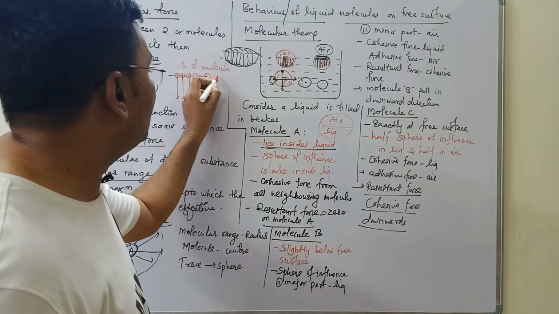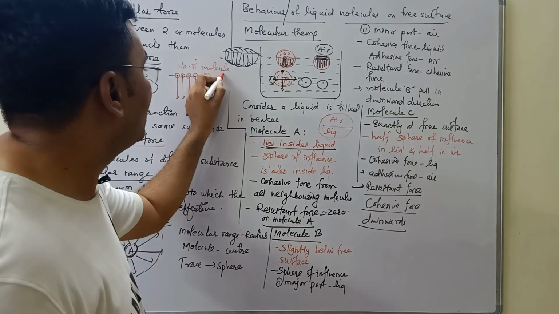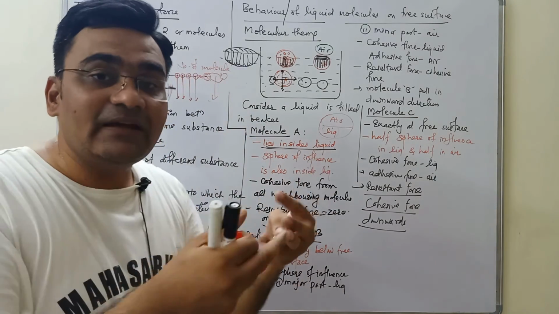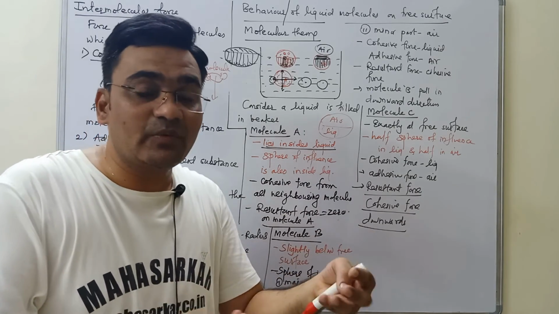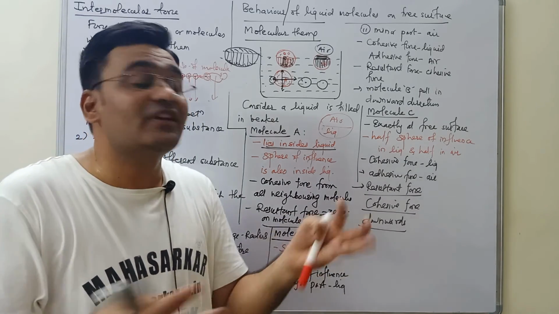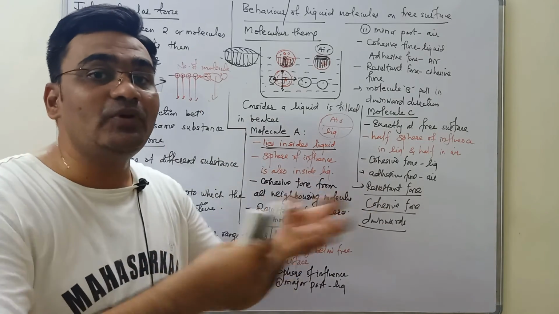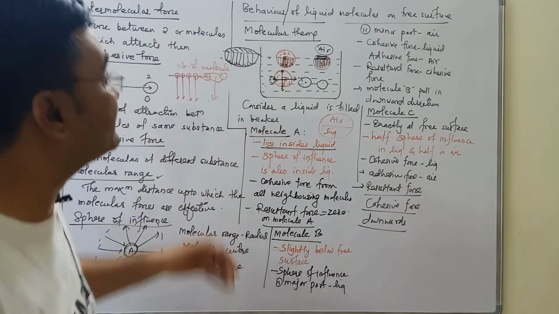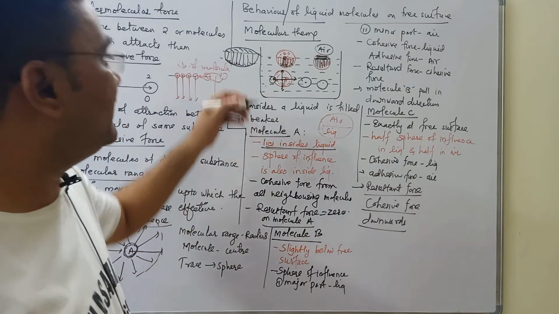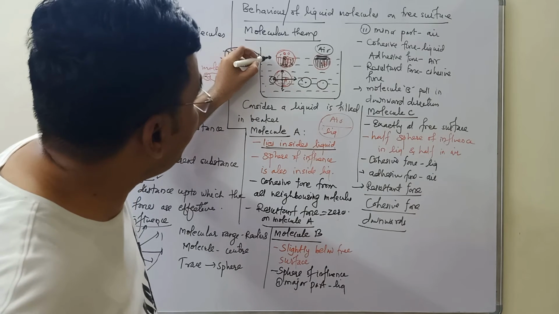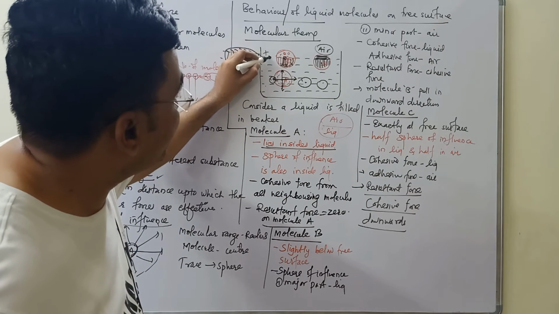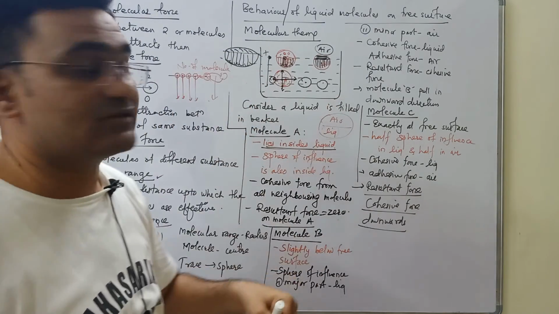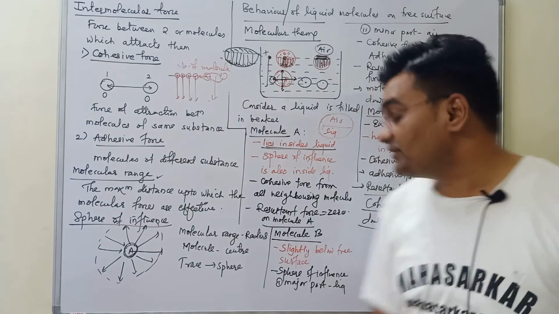If this is the one molecule, here one was there, but it is pulled down. So here one molecule is there, and both will try to pull. Because of that, the layers of the free surface of liquid behave as a stretched membrane. All the molecules are trying to pull each other to increase the effective surface area. Practically their surface area is decreased, and during this process, a molecule which was present at point, say X, because of the downward force moved in a downward direction. In that case, potential energy decreases.